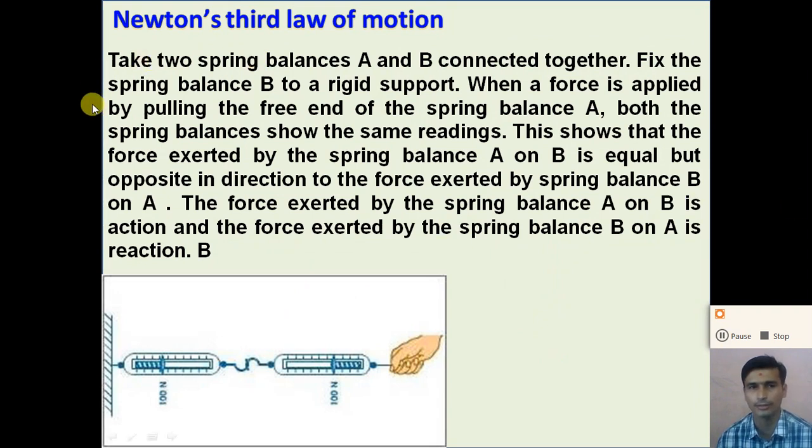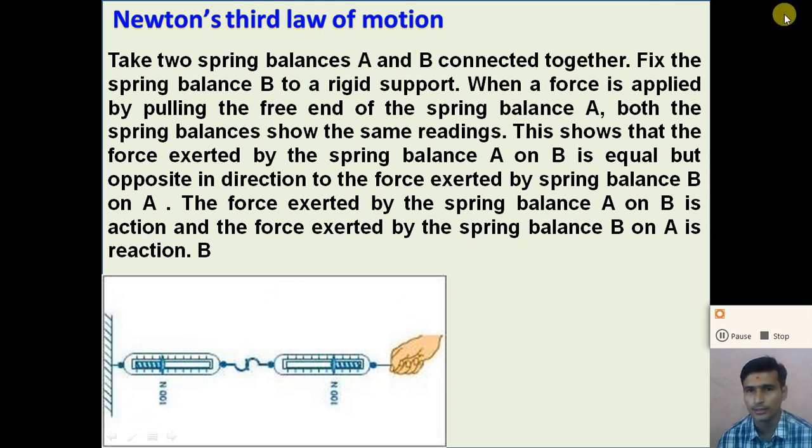According to this example, take two spring balances A and B connected together as shown in the figure, and fix spring balance B to a rigid support.